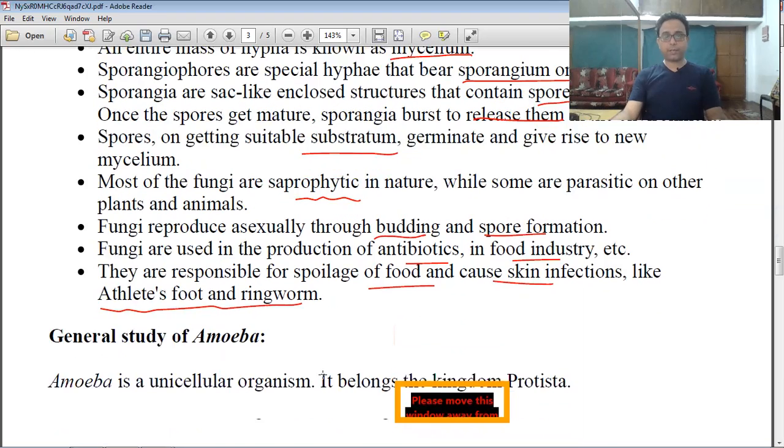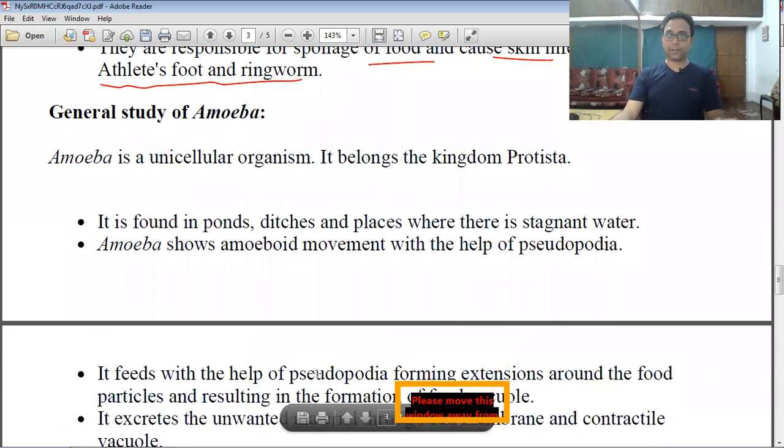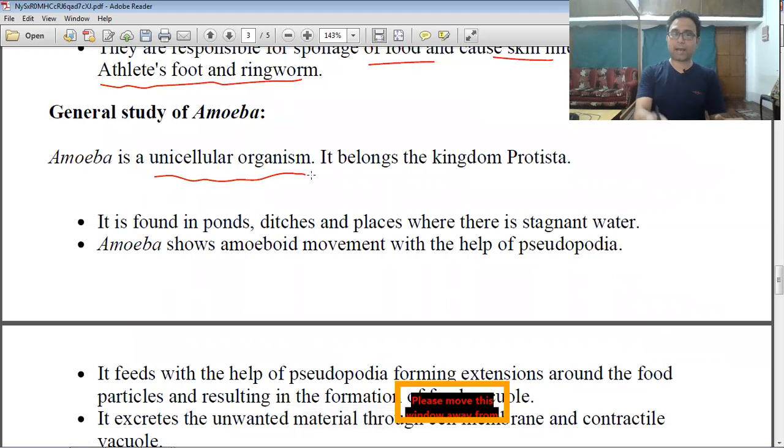Right. Now we are discussing the structure of the amoeba. Amoeba is a unicellular organism. They have only one cell. They belong to kingdom Protista. Where is the amoeba present? Amoeba is present in ponds or ditches, in places where there is stagnant water.